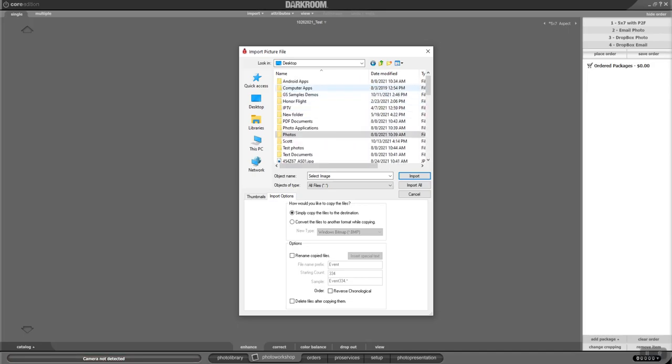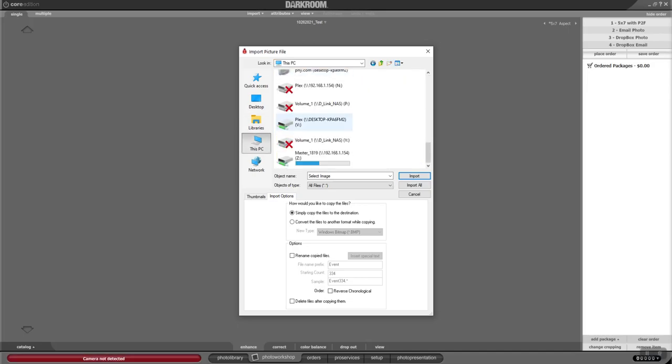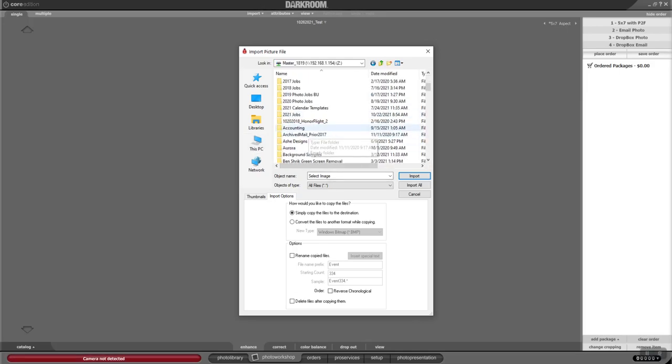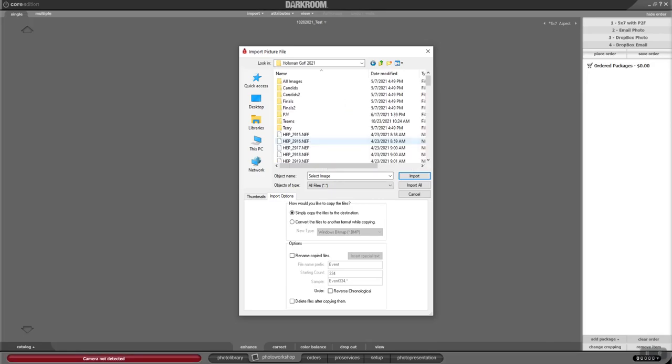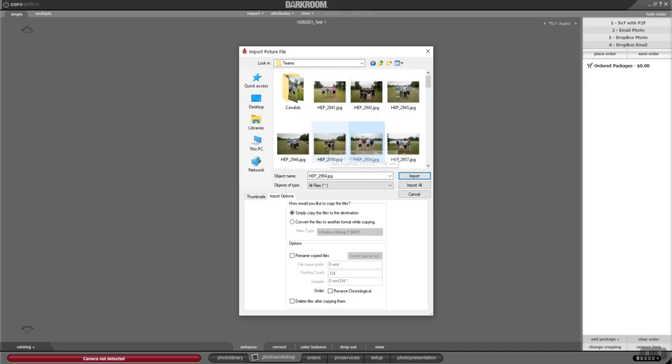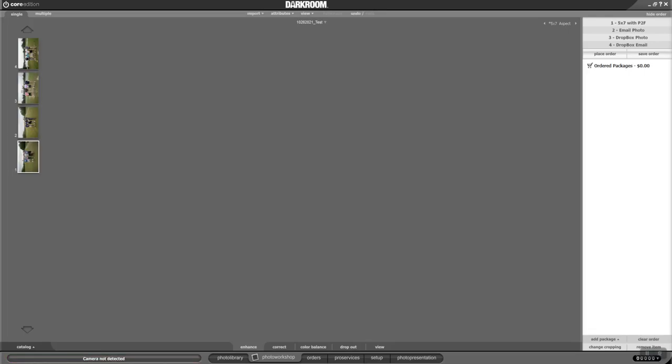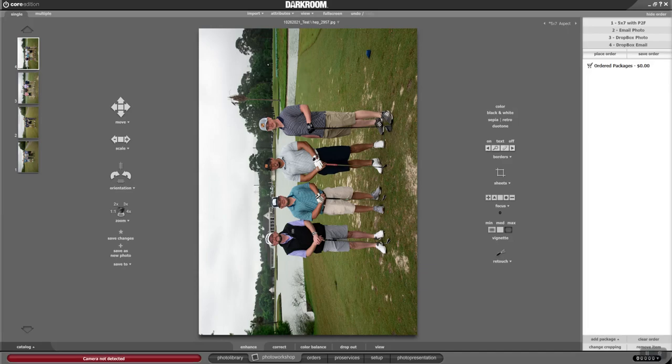Let me go into my server here. And we'll go down here and find some golf pictures that we've taken lately. And see some teams. Make sure that those are team pictures. Yep, we'll just get some team pictures here. And I'm going to import those 4 pictures. You'll see now they've come in over here. When I click on one of them, it'll open up on the screen.